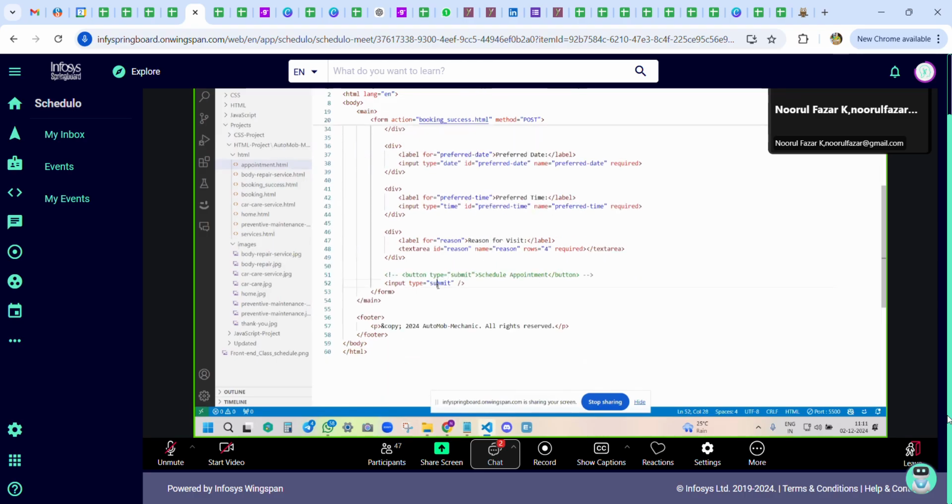Sure, ma'am. So you have written input type equal to submit. Okay, fine. I request you, this input type submit, it is submit. You have this also, no? What can I say? Input type image, input type where you image.